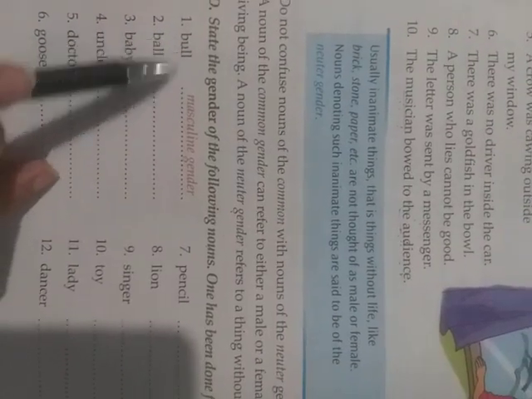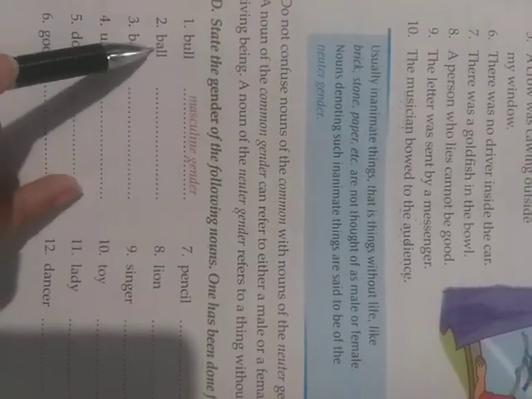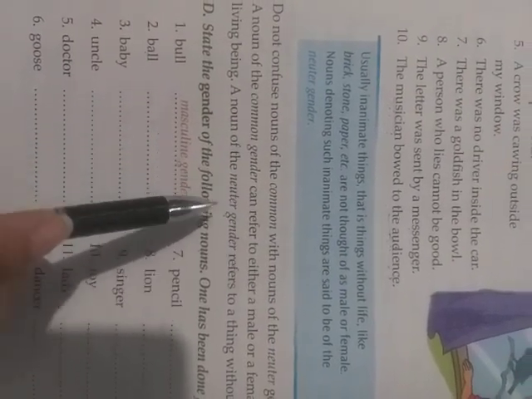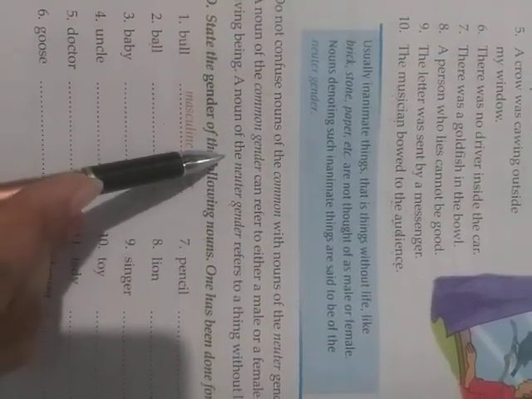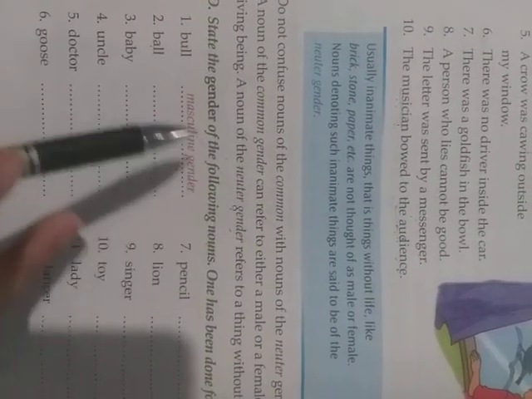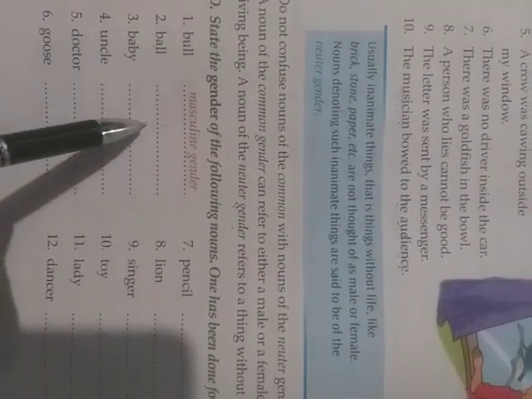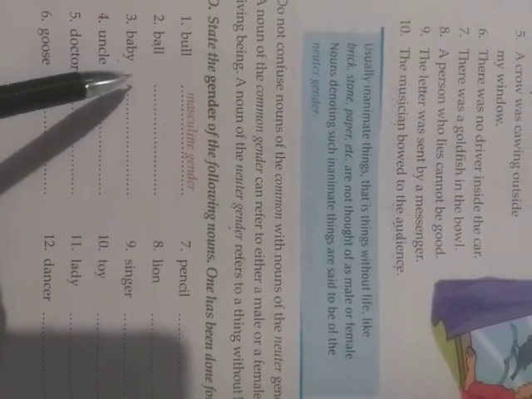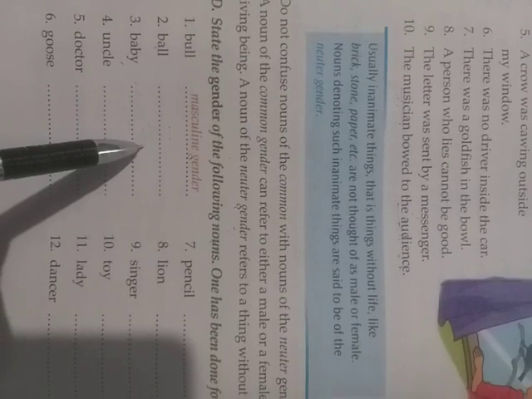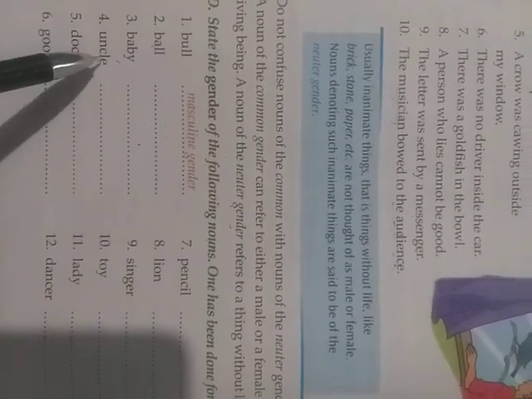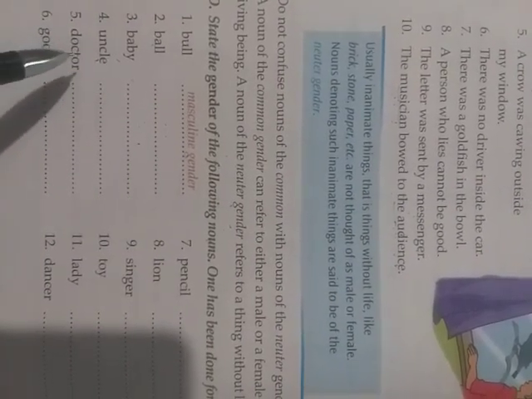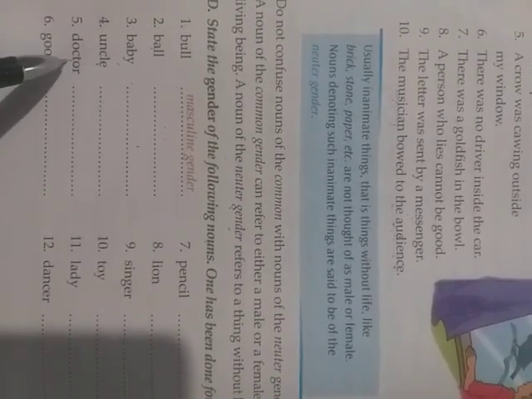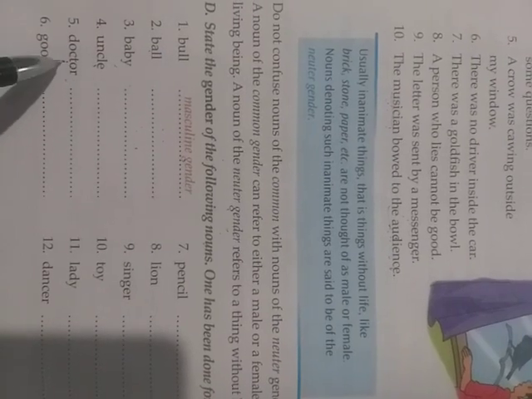Now bull. Bull is masculine gender. Ball, it is non-living thing, so neuter gender. So you can remember it like this: N, neuter gender, non-living things. Okay. Baby is common gender. How baby is common gender? Because a baby can be a baby boy also or a baby girl also, right? Uncle is masculine gender. Doctor is a common gender. How? Because a doctor can be both girl or a boy, male or female.